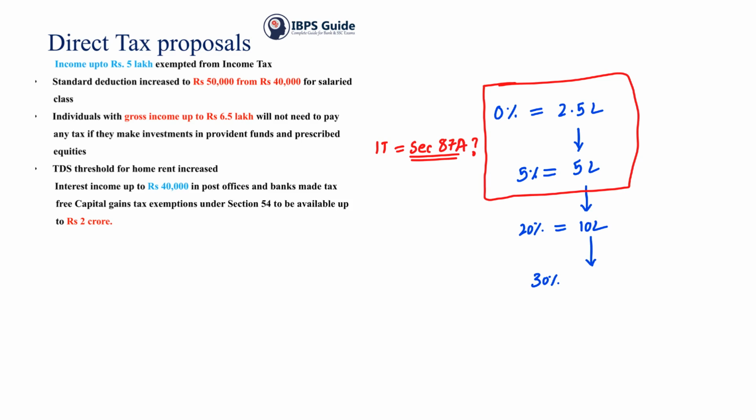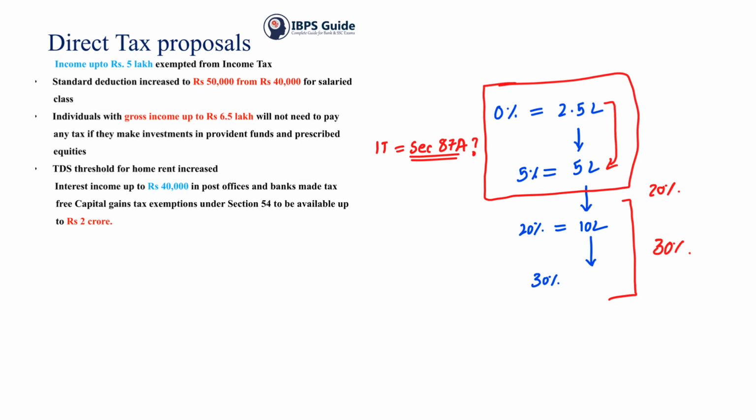The rebate was before 2,500 rupees and it was increased to 12,500 rupees, and because of this the tax-free amount of 2.5 lakh is now increased to 5 lakh, and the others remain the same. That is, if you are earning above 5 lakh till 10 lakh it will be 20% even now, and above 10 lakh it will be 30% even now.